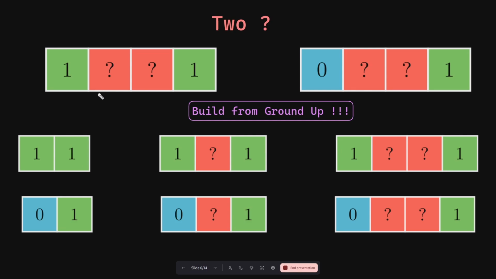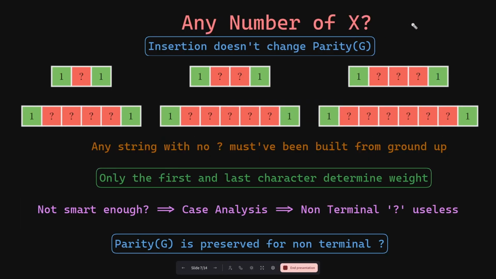Therefore the parity will never change no matter how many question marks you have, and the argument is that you can build this string from the ground up, every time inserting one question mark, and we already know that every insertion never affects the parity of the number of groups. We know that insertion between any two elements never affects the parity of the initial configuration. Therefore, no matter the number of question marks in between, the parity of the number of groups of the initial configuration, which is green comma green, will always remain the same.